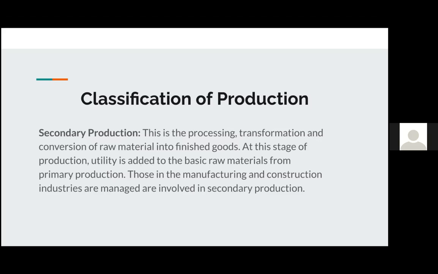Secondary production, on the other hand, is where you process and transform these raw materials into finished goods. At this stage of production, you're adding utility to the basic raw materials that you got from primary production. So here we look at businesses like those in manufacturing and construction industries, because they fall under secondary production.